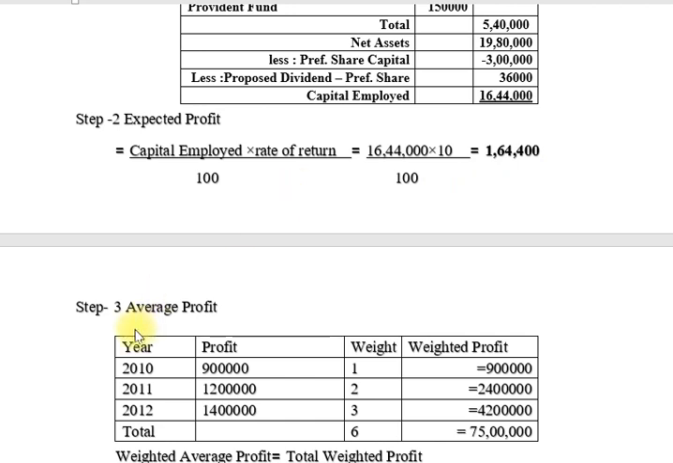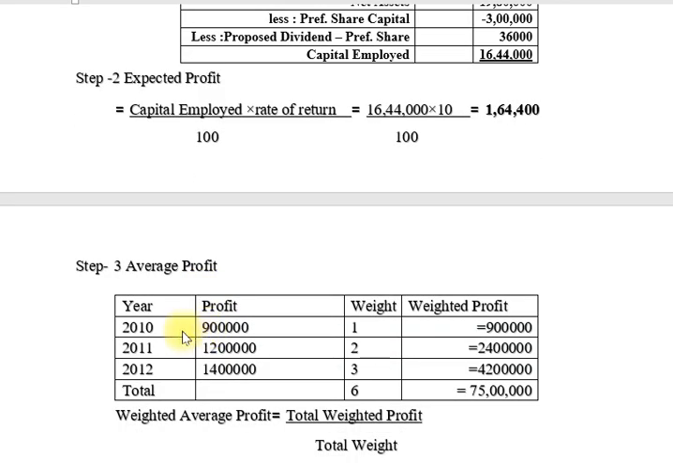Now step 3, average profit. For this purpose, in the balance sheet or additional information, the information related to our profit before tax is given. So now, friends, we note down in our table: 2010, 9 lakhs; 2011, 12 lakhs; and 2012, 14 lakhs. Now we give the weights: 1 for 2010, 2 for 2011 and 3 for 2012.